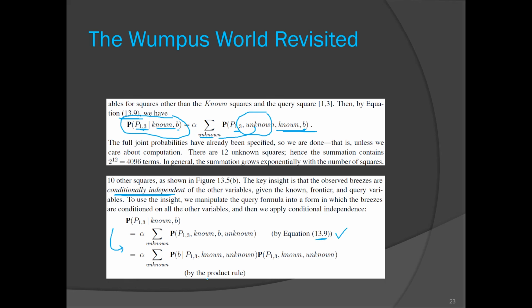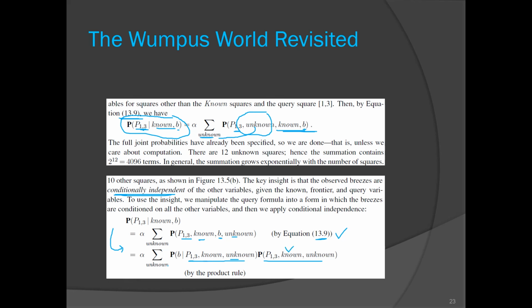Then we can introduce the product rule. So probability of breeze given this: P13 is there, known is there, and unknown is there. We are doing some modification, and by the product rule you have to multiply it with the denominator.